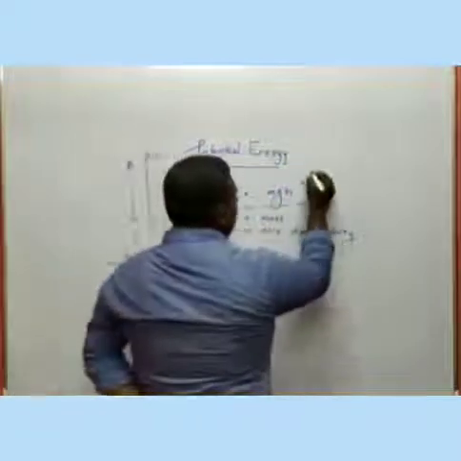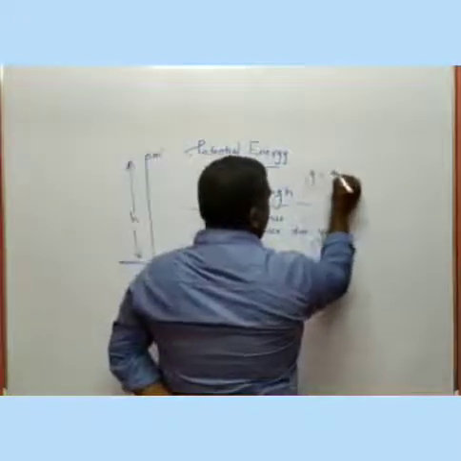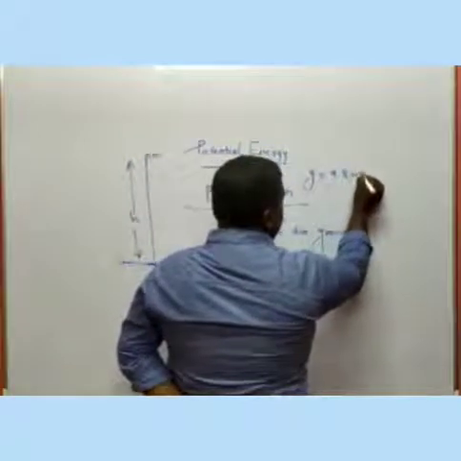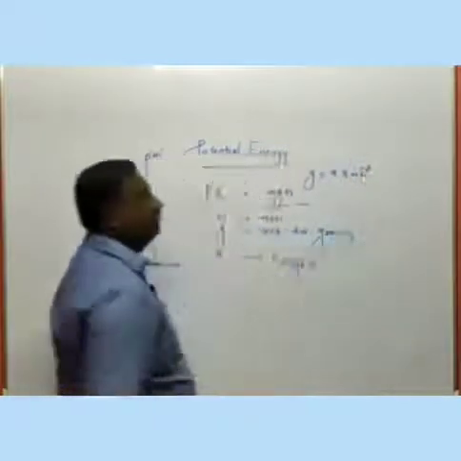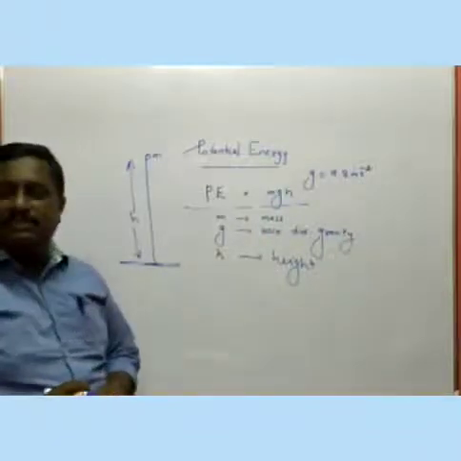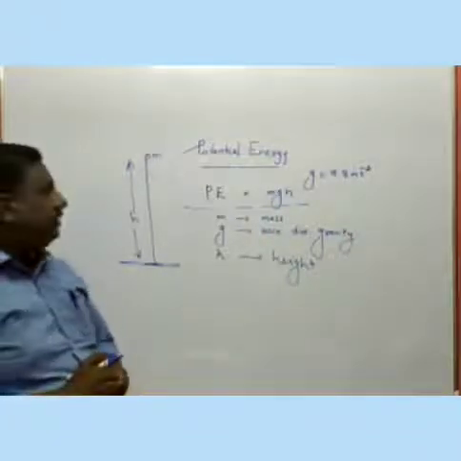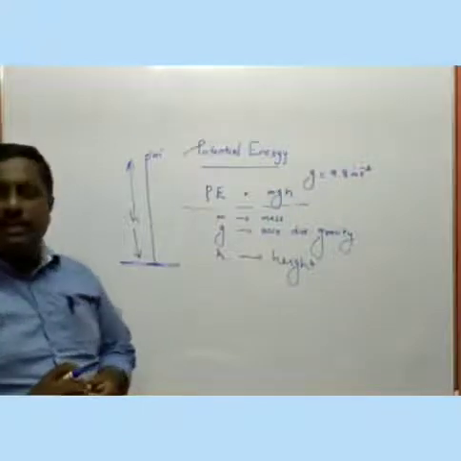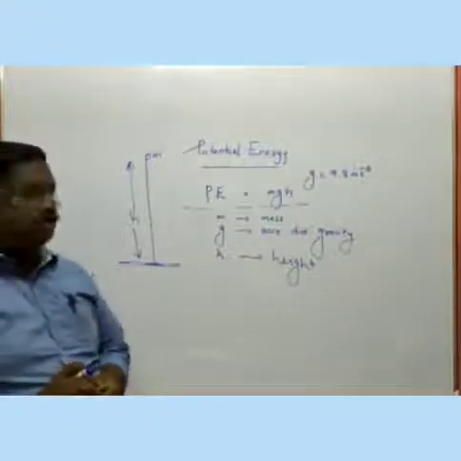The value of g we commonly take as 9.8 meter per second square, or m s inverse square. Okay. Here g is equal to 9.8 m s^-2.